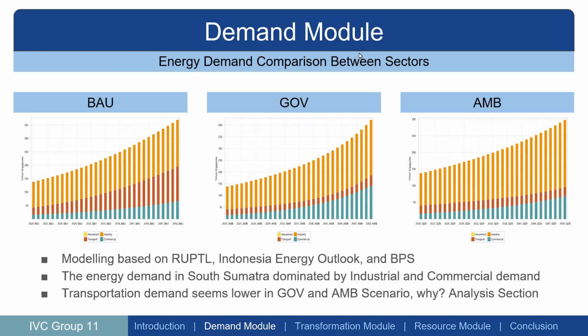Our modeling is based on RUPTL, Indonesia Energy Outlook, and BPS, the Indonesian Statistics Bureau. The energy demand in South Sumatra is dominated by industrial and commercial demand. Transportation demand seems lower in GOV and AMB scenarios. Why? We'll see in the analysis section. Next, please.